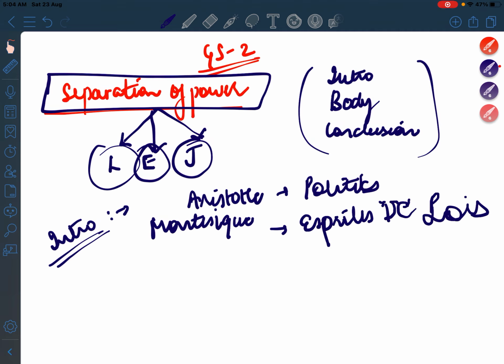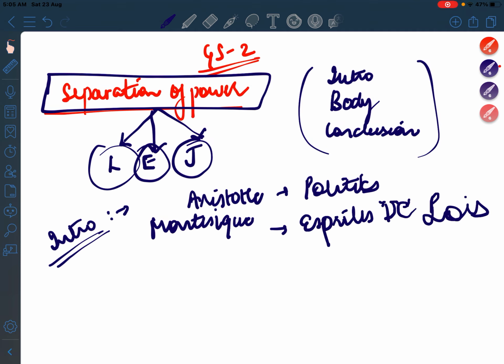Then you can write a brief definition of separation of power. Separation of power is where power is not concentrated and it is divided between different organs like executive, legislature, and judiciary. Then you can write that this concept of separation of power is not explicitly mentioned in the constitution, but yes, this is a part of basic structure, and it was told in the Kesavananda Bharati case and later reiterated in the Indira Gandhi versus Raj Narain case, the famous emergency case. Yes, separation of power is a part of the doctrine of basic structure.